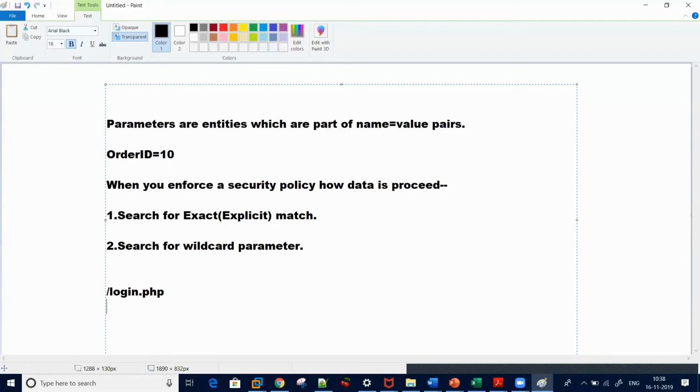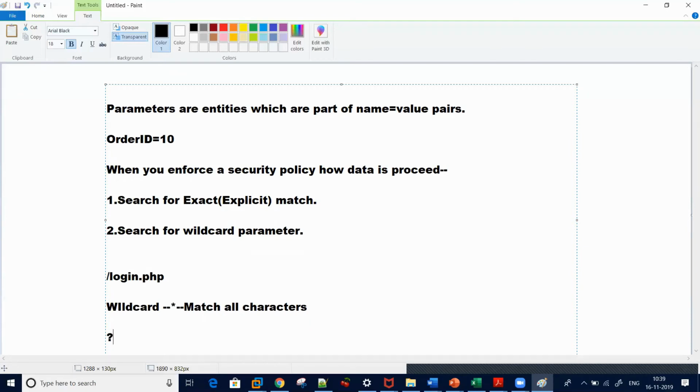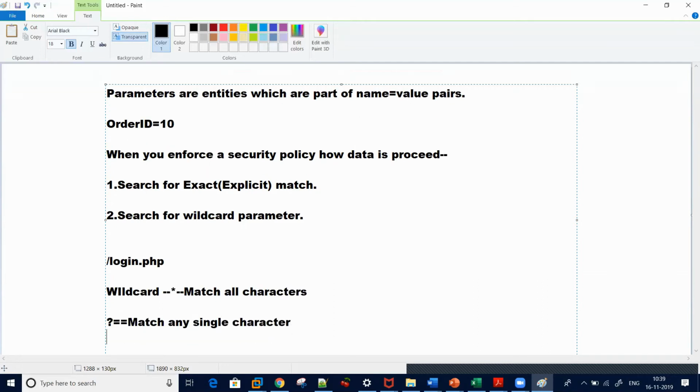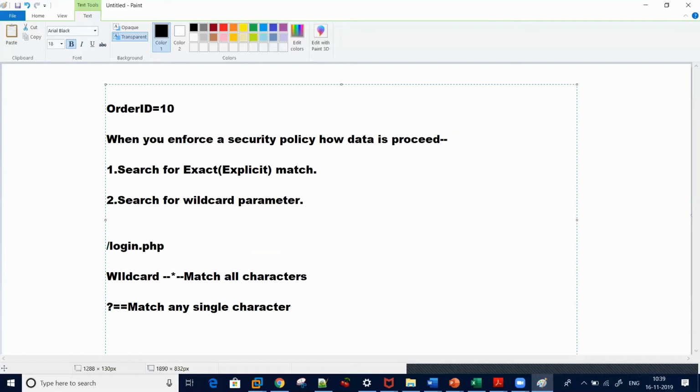Wildcard entities can be different. The wildcard star means it will match all characters. Then there is the question mark wildcard, which will match any single character. These are important when you do ordering.